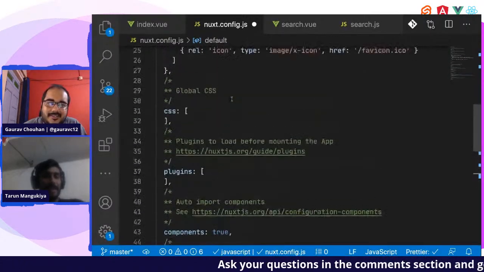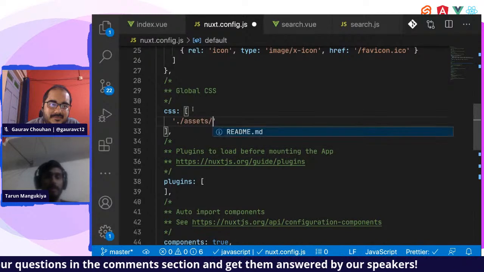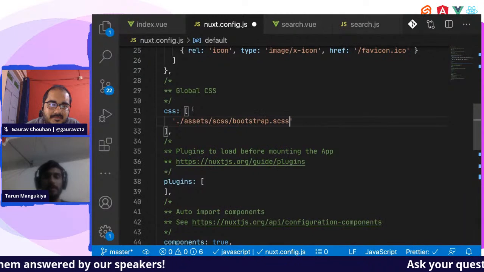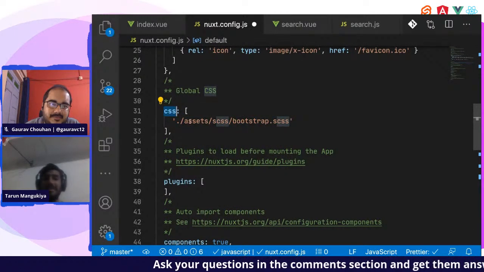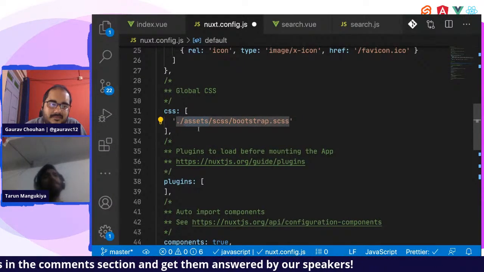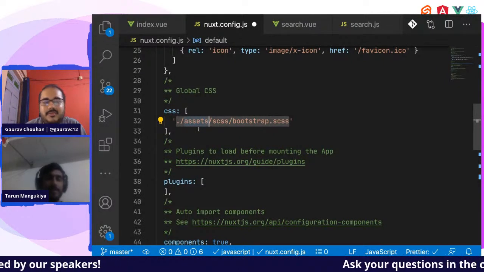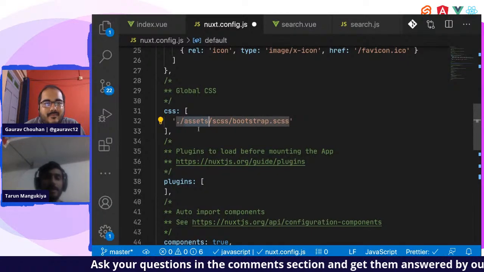If you are using Bootstrap, let's say I have put it in the assets folder, then SCSS, then bootstrap.scss. We have the CSS setting over here in Nuxt, and you can just import it here and it will work. You will have to add node-sass and such. But this works flawlessly. This is very good to use.